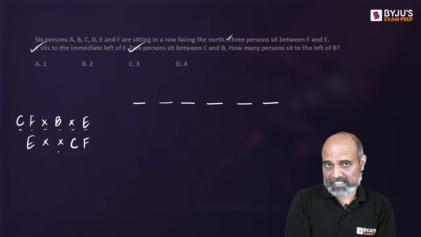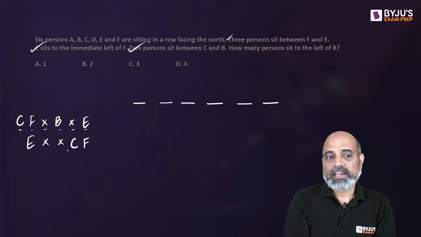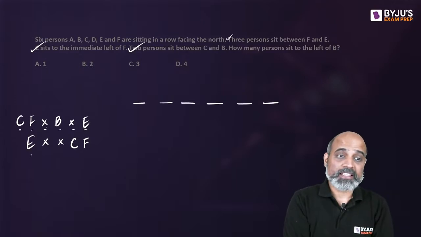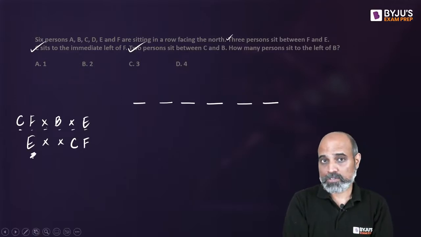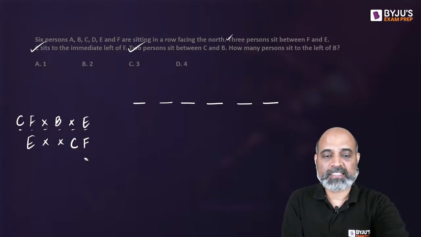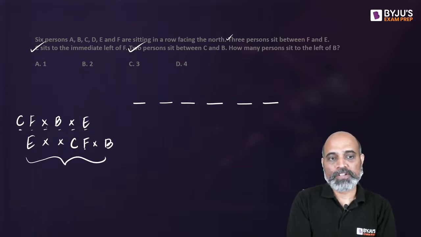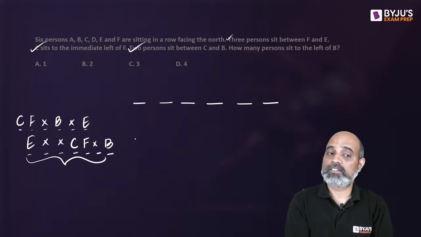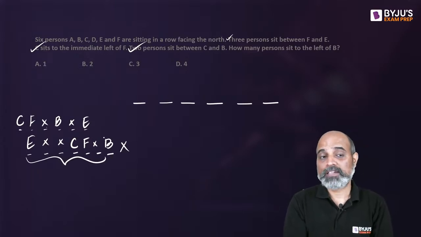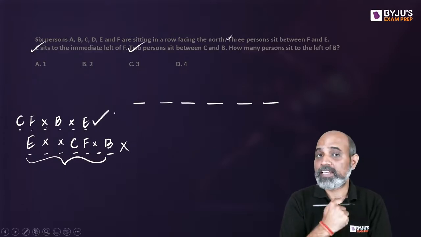If I take the next scenario, the second one, if I try to put B to the left of C, that is already occupied by E. So I can't put B to the left of C, right? So in this case, I will have to put B to the right of C. Now, once this is done, you will realize that there are going to be now 7 people and not 6, which is not going to happen. That means we need to follow the first scenario.